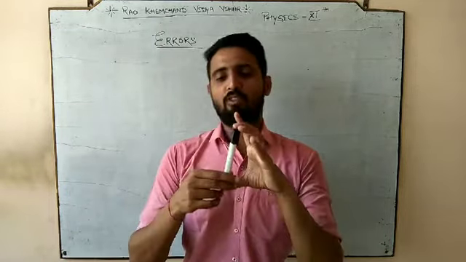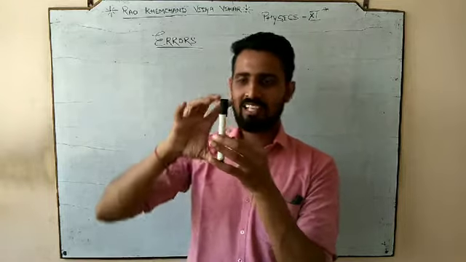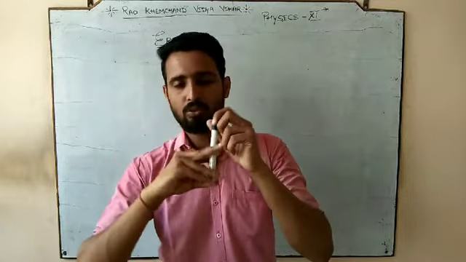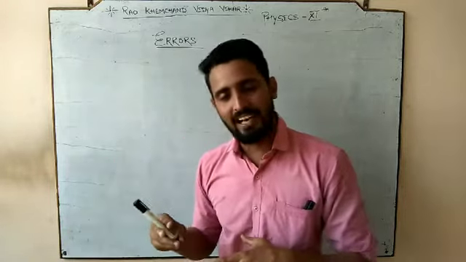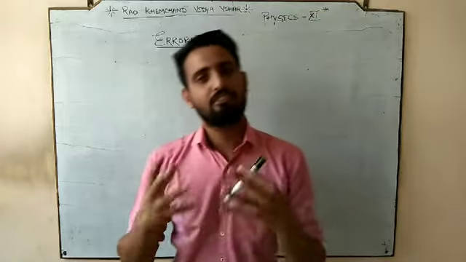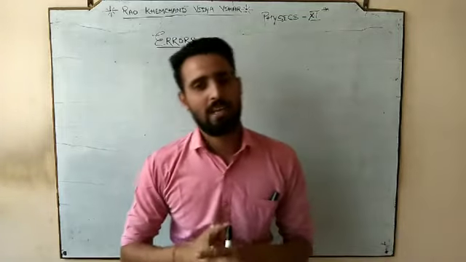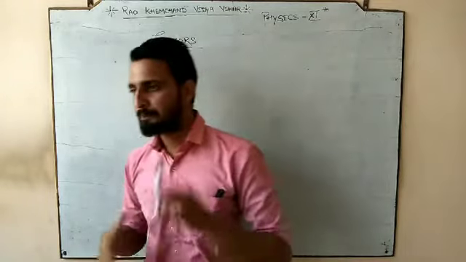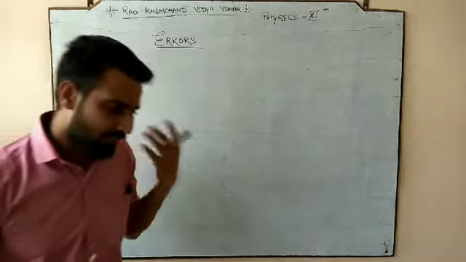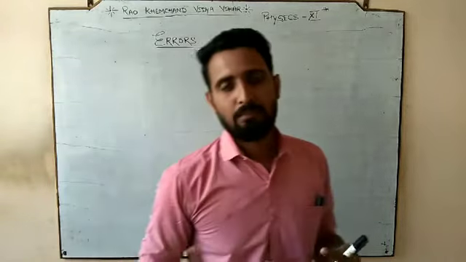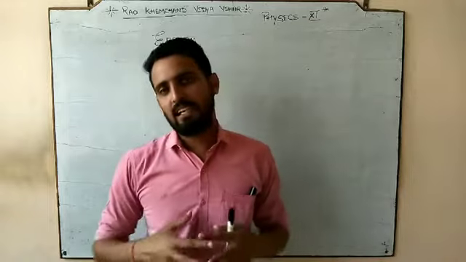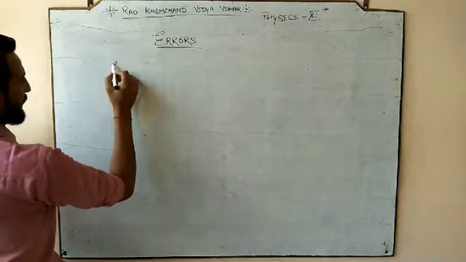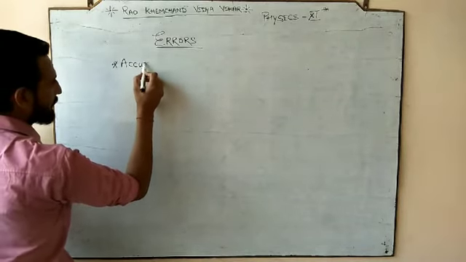But if I want to calculate the volume of this cylindrical marker, first of all I will measure the length, then I will measure the radius by using a standard, and then I will use the formula for the volume, which is pi r square h. So in this manner we can have the measurement of this marker. But now the point is that when we do the measurement by using any standard or any relevant formula, that measurement should always be related to this word,